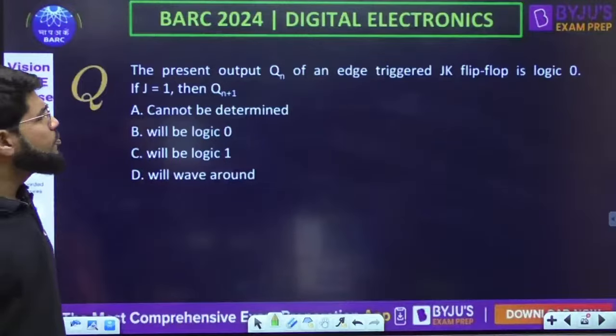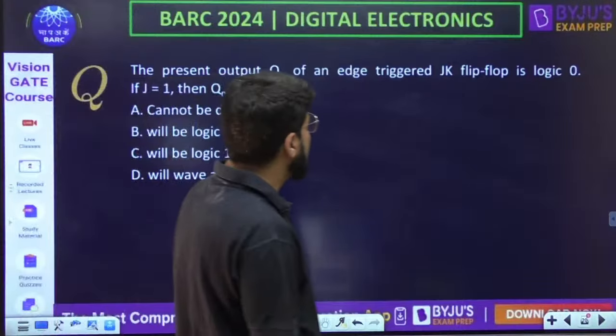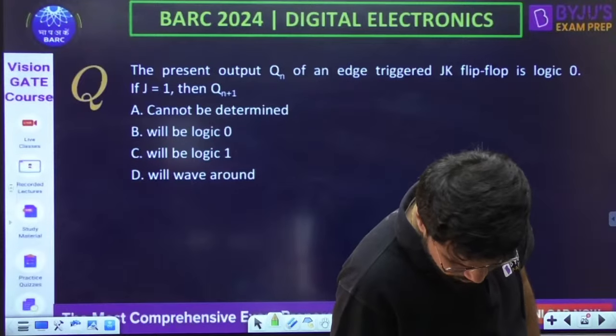The present output of an edge-triggered JK flip-flop is logic 0. If J is equal to 1, then what is Qn plus 1? Simple question. If J is equal to 1, then what is the value of Qn plus 1?